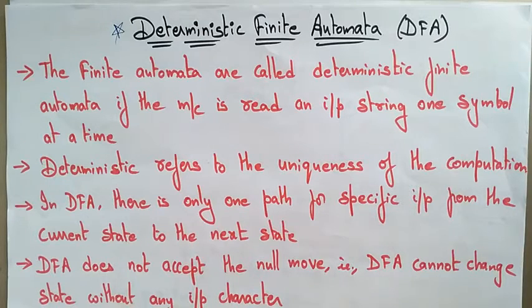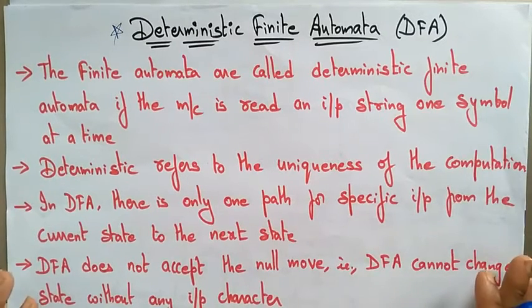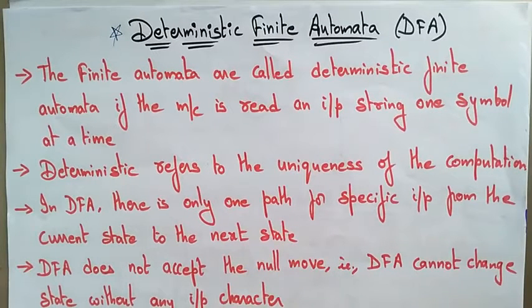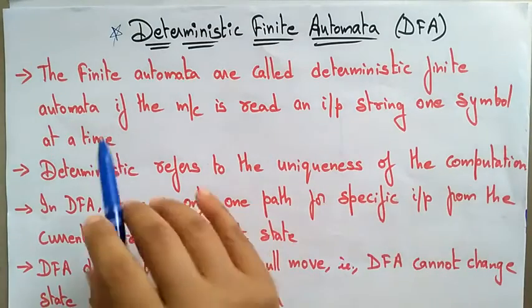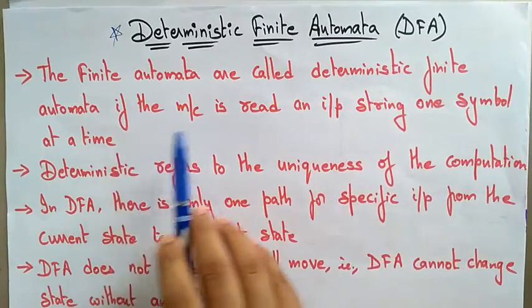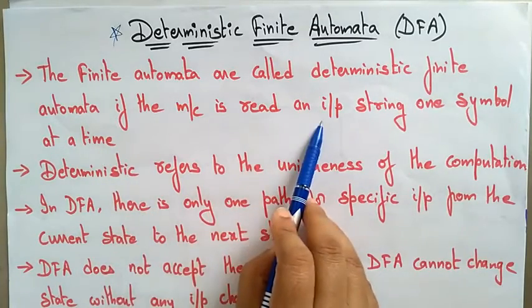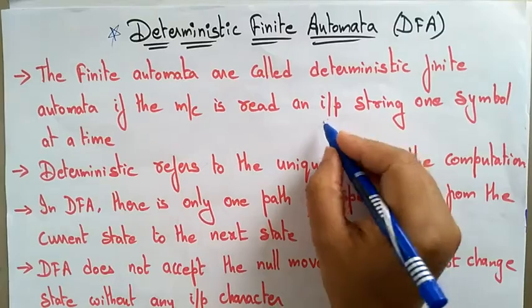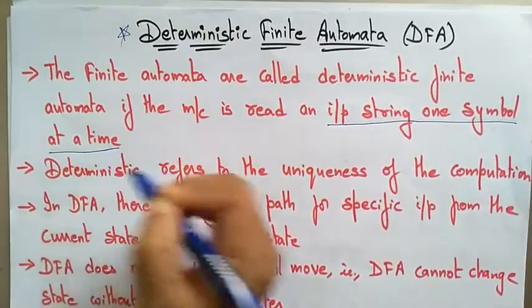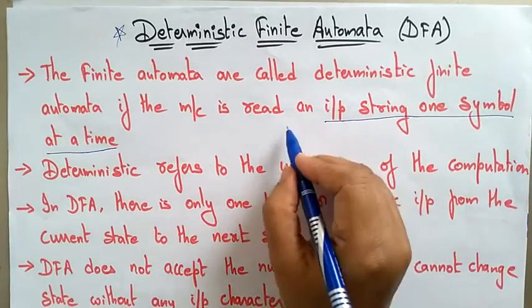So now let's see the deterministic finite automata, without an output. Okay, remember that. The finite automata are called deterministic finite automata if the machine reads an input string one symbol at a time. So remember that this is a main difference between the finite automata and non-deterministic finite automata.